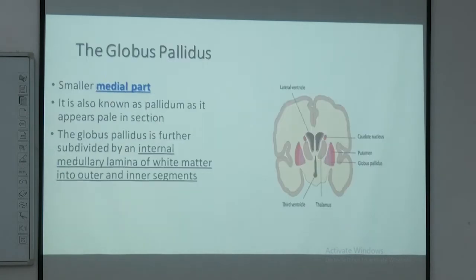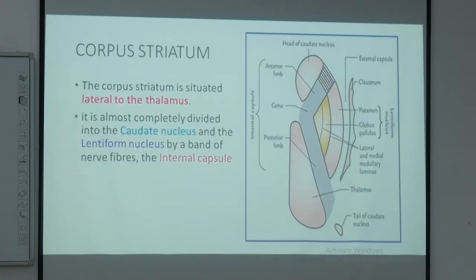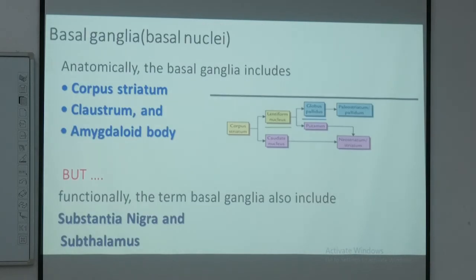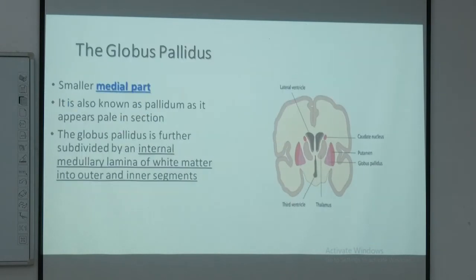This is what we started to discuss about the basic classification. So, basal ganglia: corpus striatum, claustrum and amygdaloid body are the anatomical components, and additional to it, two functional components related to the basal nuclei or basal ganglia: substantia nigra and the subthalamic nucleus.